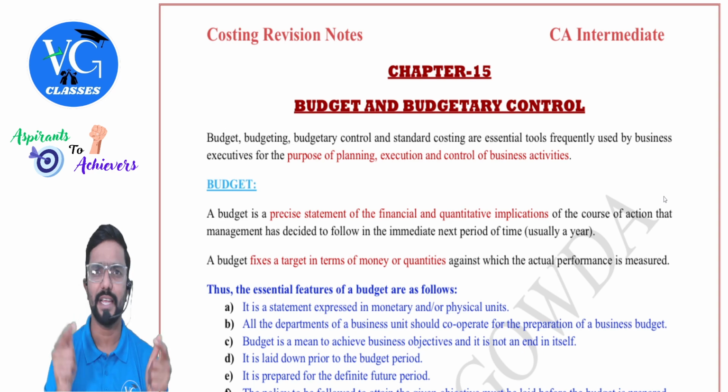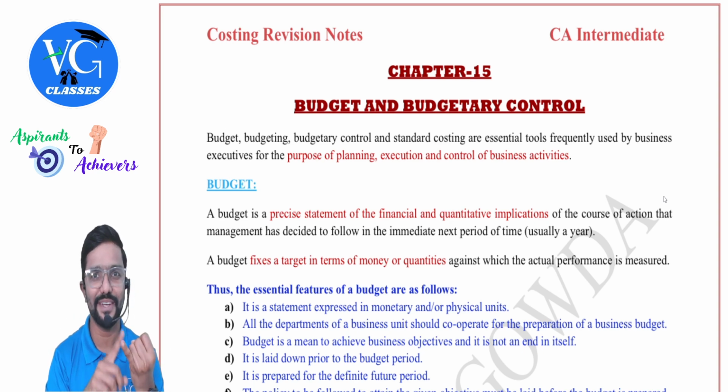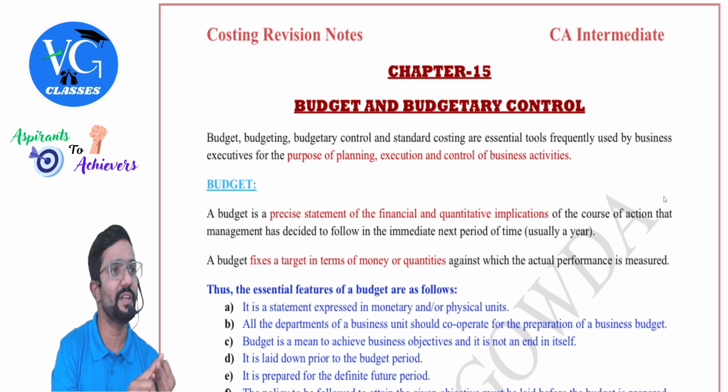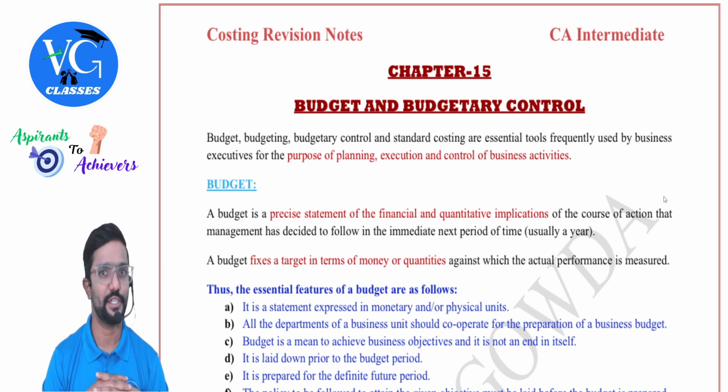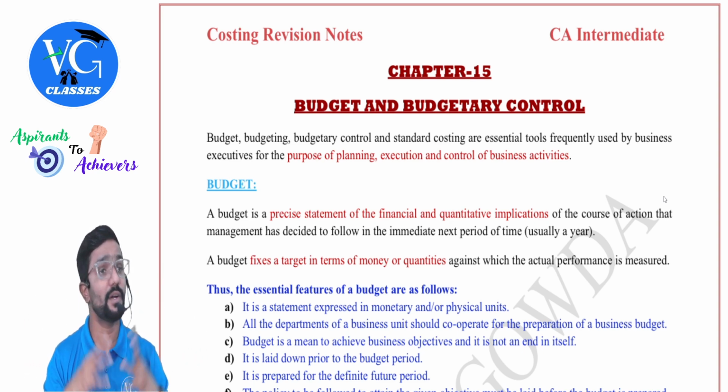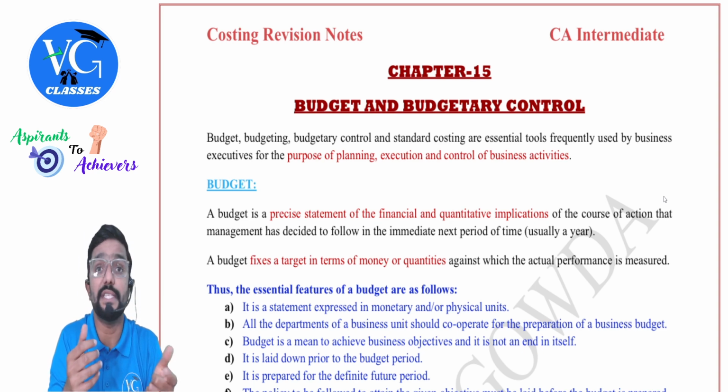The production manager will tell, yes, I can produce, provided we have labors and raw material available with us. So for labors, whom will we consult? HR manager. For raw material to be purchased, whom will we consult? Purchase manager. Clear? Like this, we will consult each and every one of them and also the supervisor. Sir, how are the workers improving or working? Can we increase their efficiency? Yes, maybe by giving them some bonus or incentives.